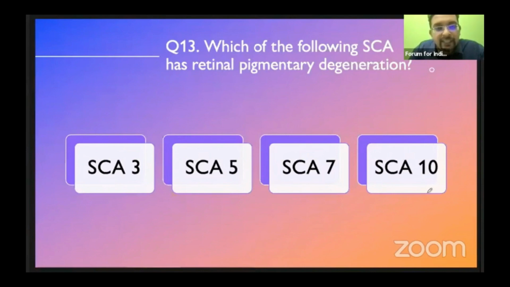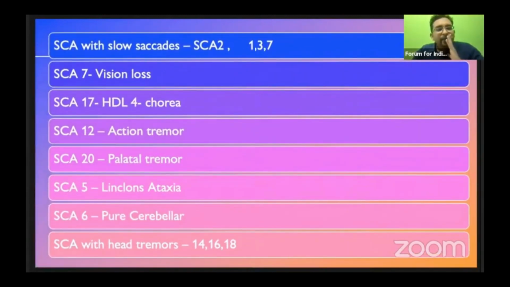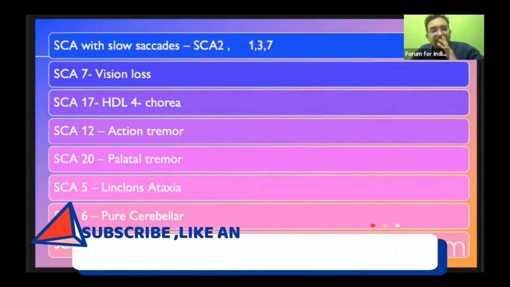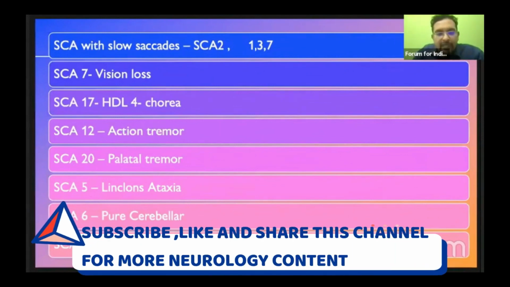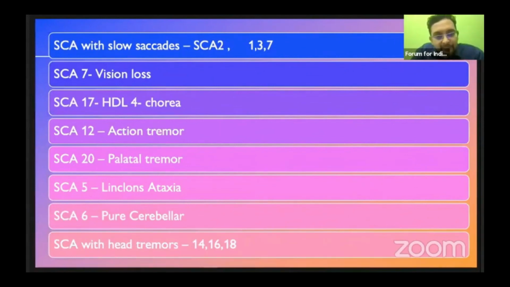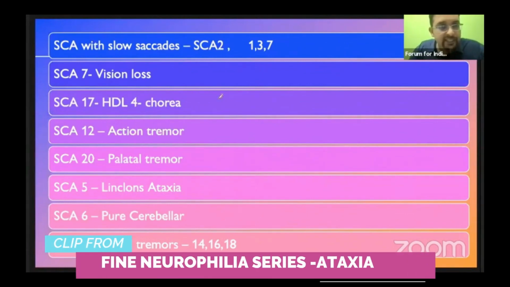And what is the specialty of SCA10? SCA10 is associated with seizures. And n number of MCQs from SCAs should be expected. In ataxia, the more high-yield topics are inherited ataxias, and from inherited ataxias, autosomal dominant ones would appear in your entrance questions. So SCA with slow saccades, as I told you earlier, SCA2 is the one which you should never forget.